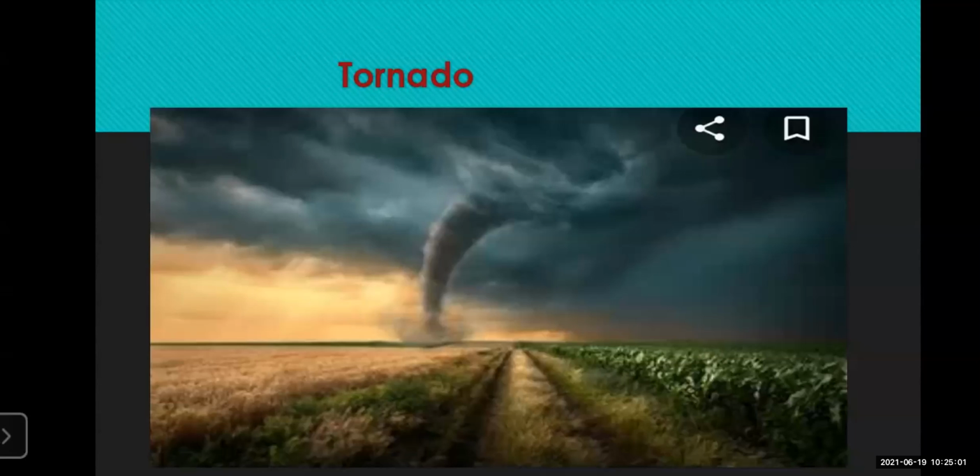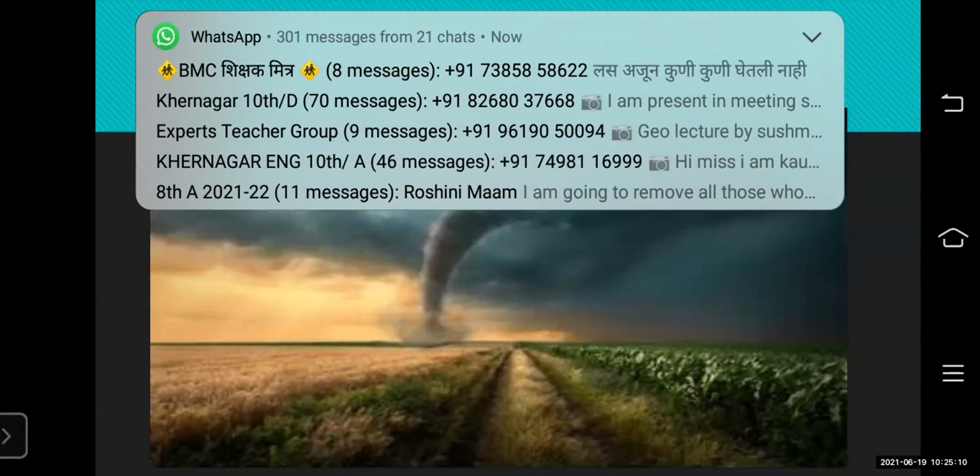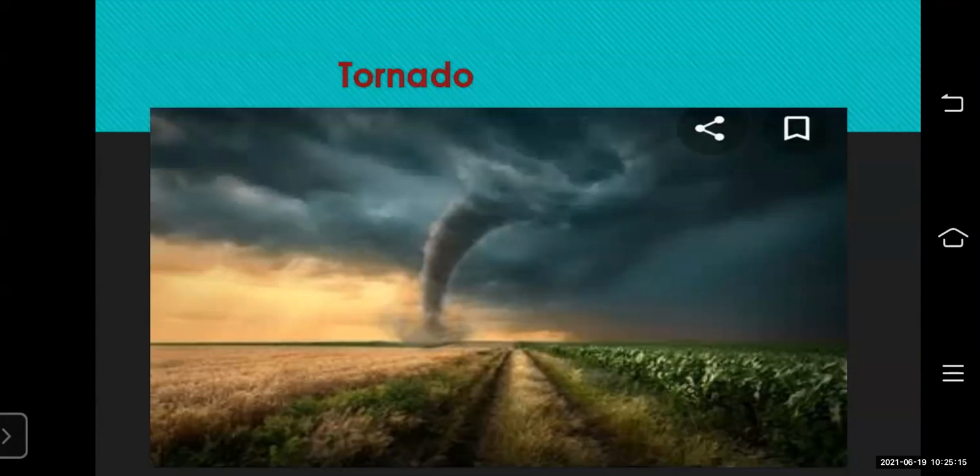A tornado is also spiraling, spinning, and it's a funnel-like cloud. You can see here in the screen, a tornado is spiraling. The movement is spiral. It's like a spring. You can see here it's like a spring, and it is spinning. Spinning means rotating. Spinning is called a rotation. And it's in the shape of a funnel, like a cloud. It's a big cloud which is spiraling, spinning, and funnel-shaped.